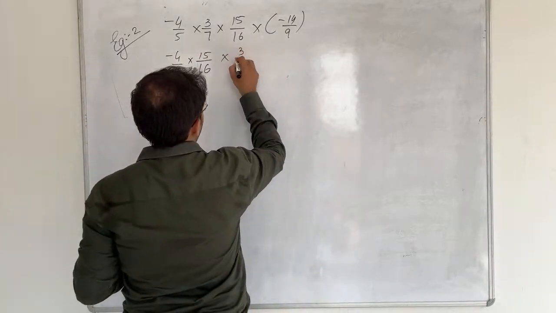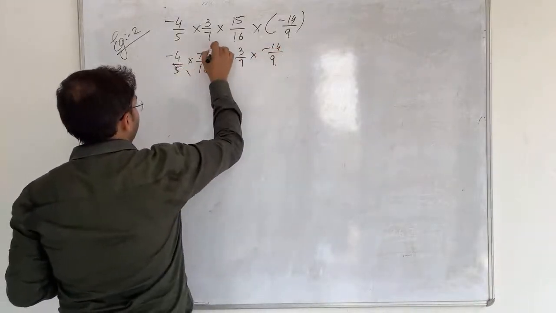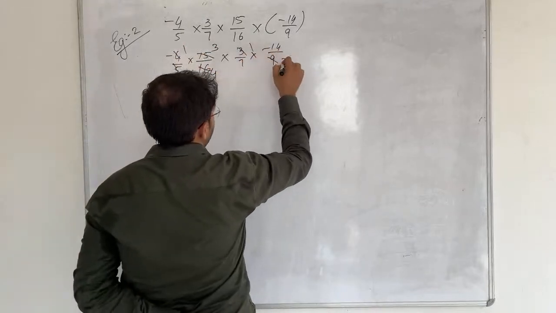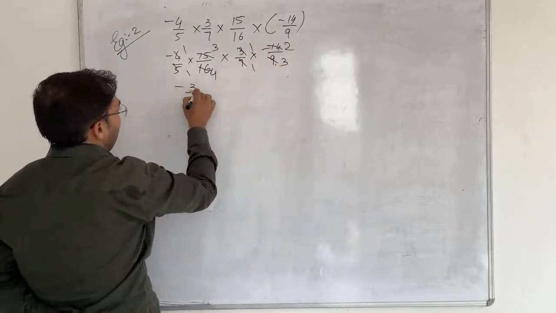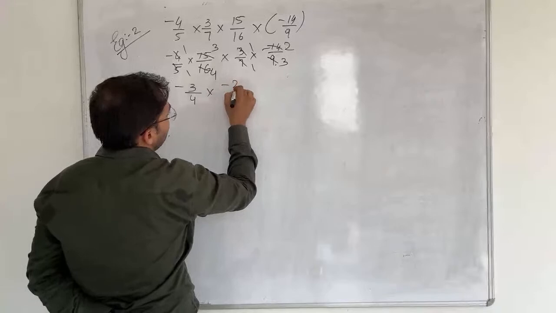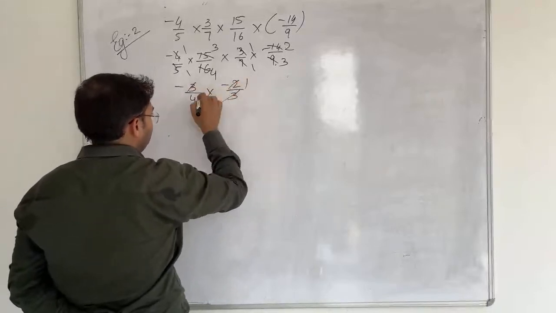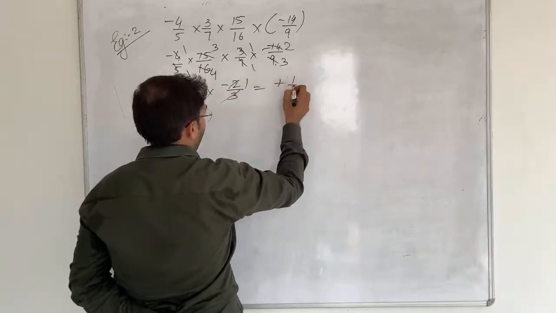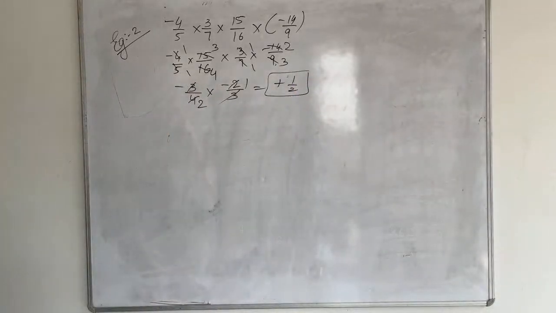In the same way, 3 upon 7 I will write with minus 14 upon 9. So 5 ones are 5, 3 threes are 15; 4 ones are 4, 4 fours are 16; 3 ones are 3, 3 threes are 9; 7 ones are 7, 7 twos are 14. So we got here minus 3 upon 4 into minus 2 upon 3. Here also we can cancel: 3 and 3 cancel, 2 ones are 2, 2 twos are 4. So minus minus becomes plus. So our answer is plus 1 upon 2. So it is so easy for us to solve. Yes or no? Answer is 1 upon 2.